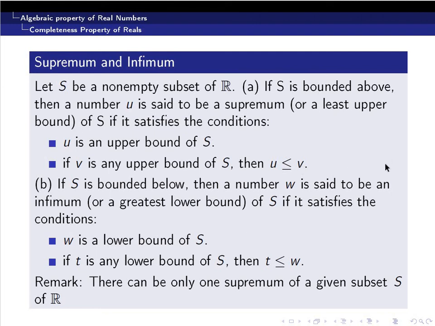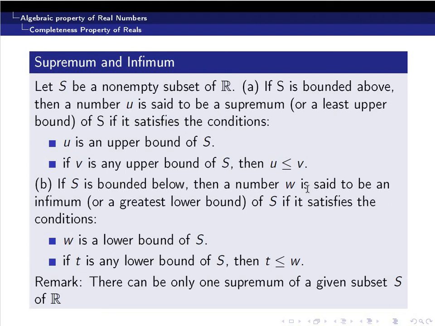Take this as equation number 1. In case 2, take v as the supremum and u as the upper bound. Since v is a supremum, we get the reverse inequality, that is v less than or equal to u. Combining these two, we get u equal to v. So, we have taken two different supremums and proved that both of them are the same.